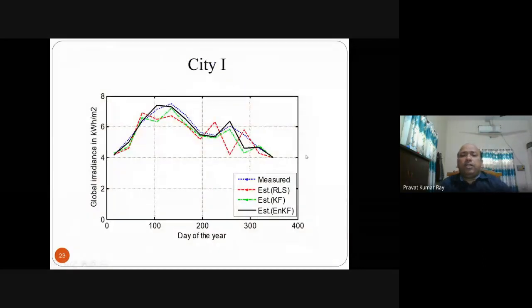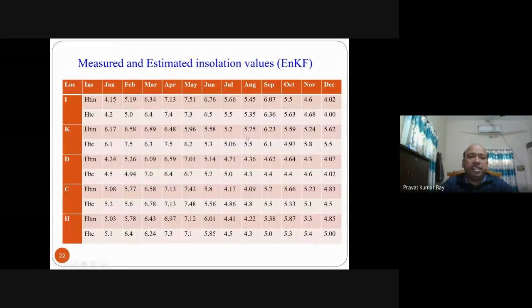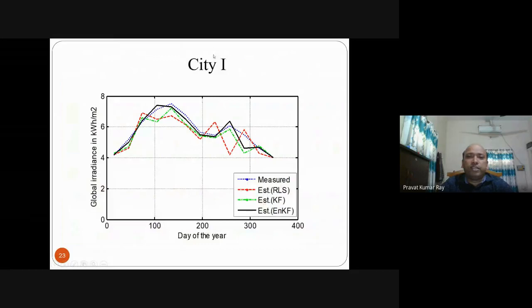Now if you compare, for the 5 cities, these are the results. Say for city I, the dotted blue one is the measured, the red one is estimated using RLS, this is estimated using Kalman filter, and this is estimated using ensemble Kalman filter. All of these approach the measured value, with more accuracy in the case of the ensemble Kalman filter. That is for city I, one city.